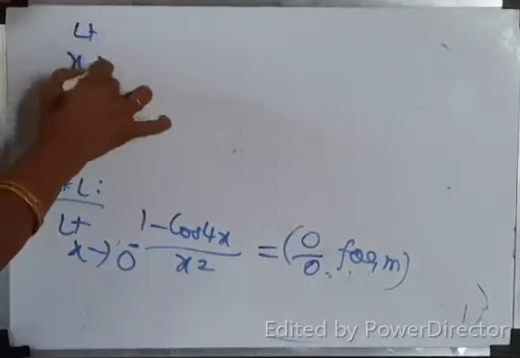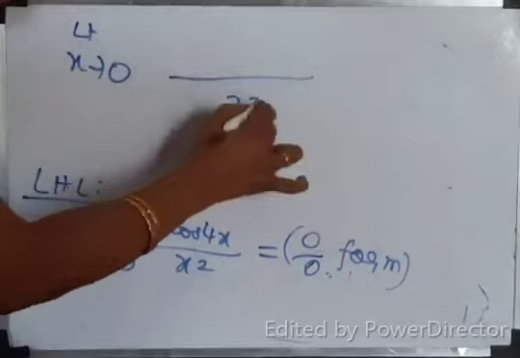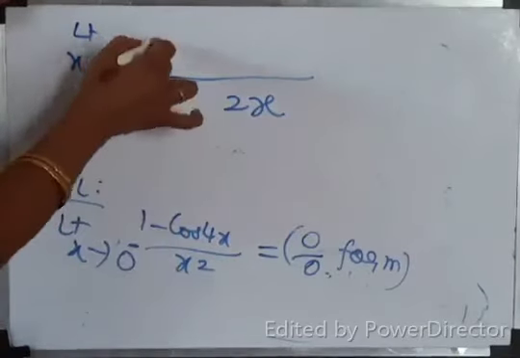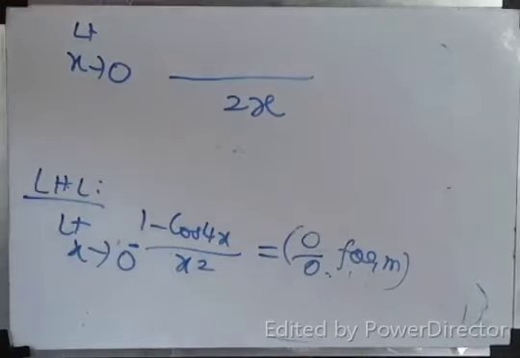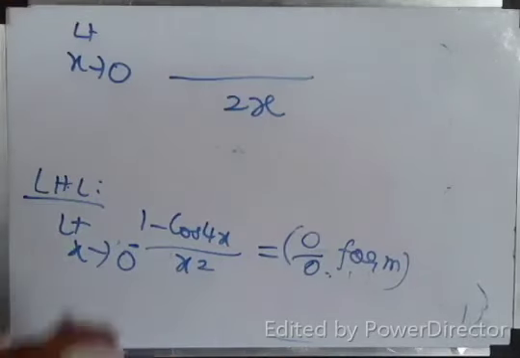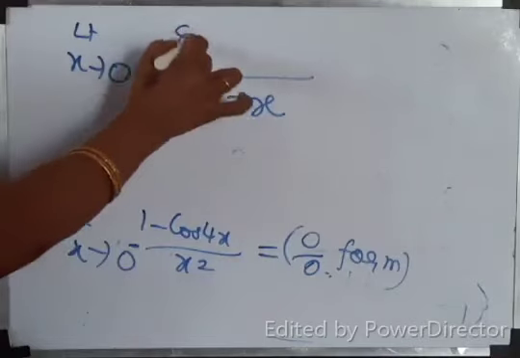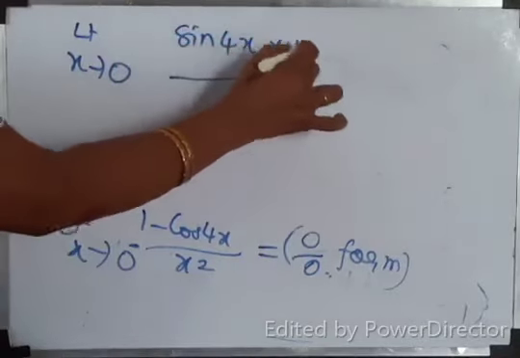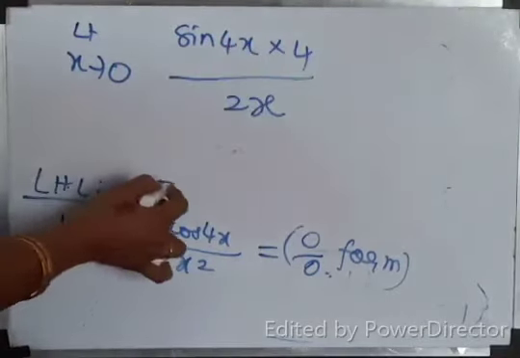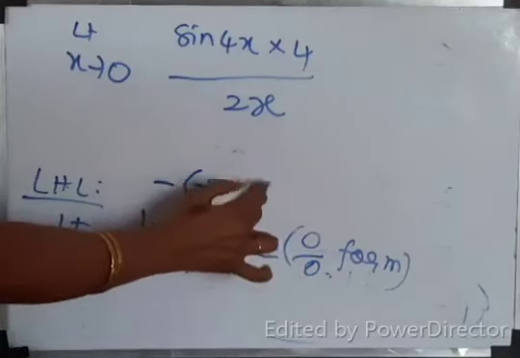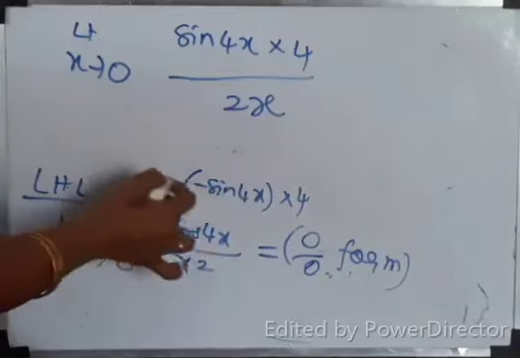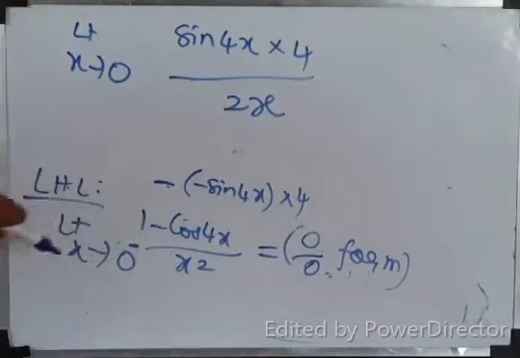Limit x tends to 0. Denominator 2x. Numerator 1 if you differentiate 0. Cos 4x if you differentiate, minus sin 4x into 4. Already one minus, so it is sin 4x into 4. Am I right? Then into 4. So you will get plus sin 4x into 4.